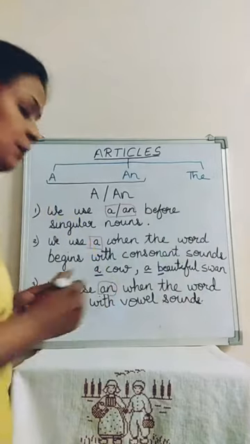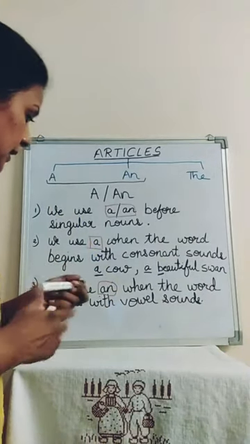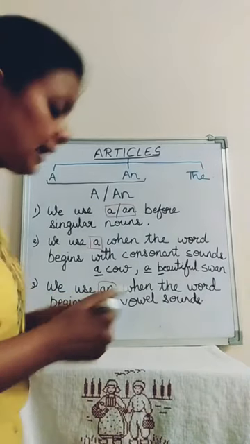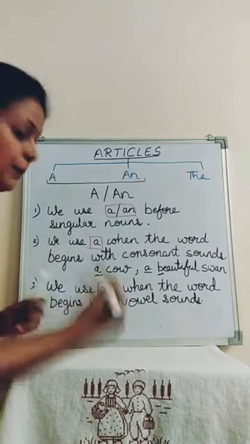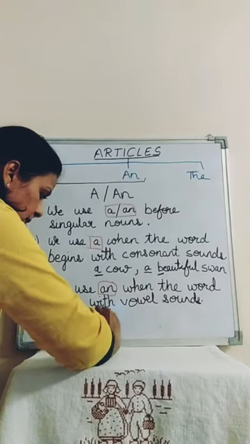Can you tell me examples of vowels now? Yes, you all know all vowels. Now let's take some examples. For example, umbrella. It is an umbrella. Why do we write an umbrella?